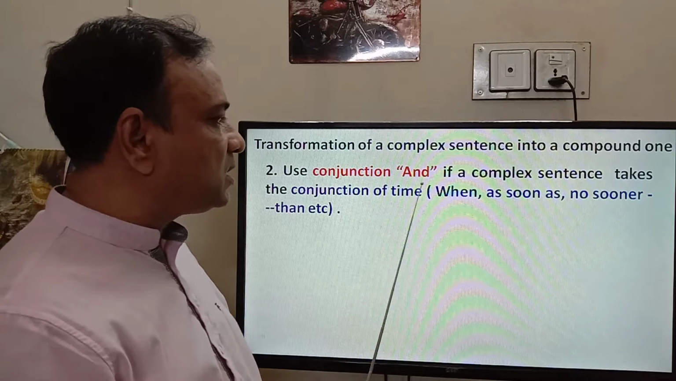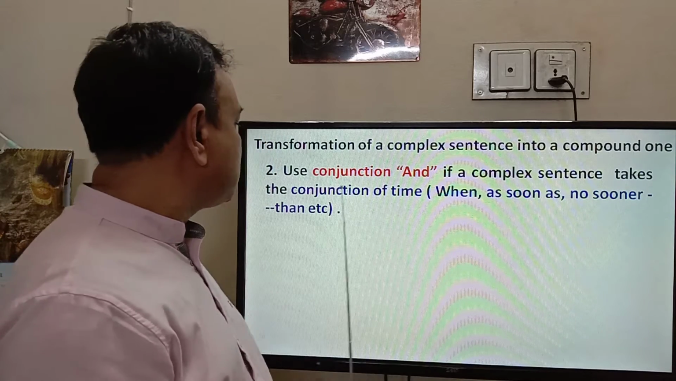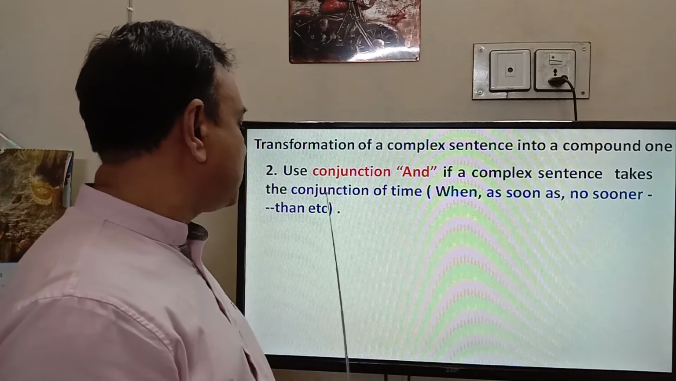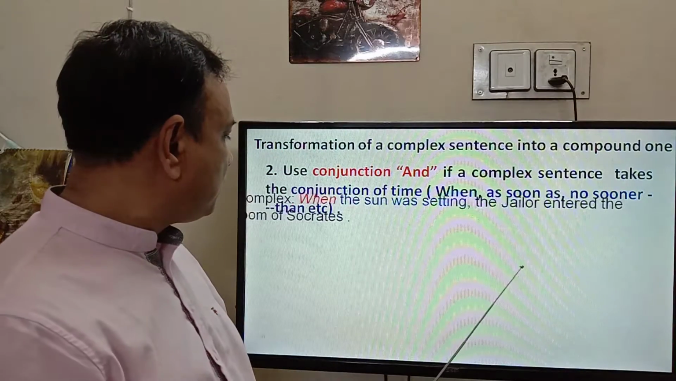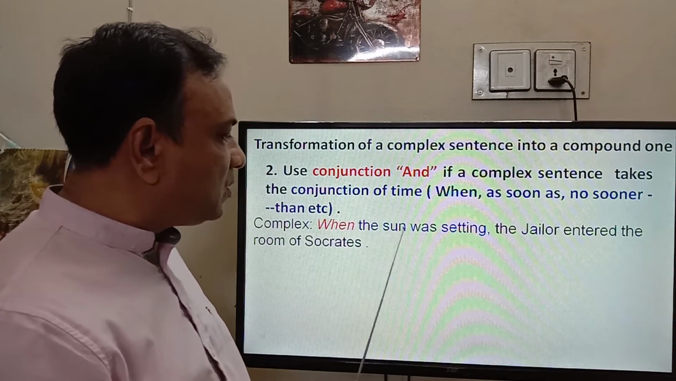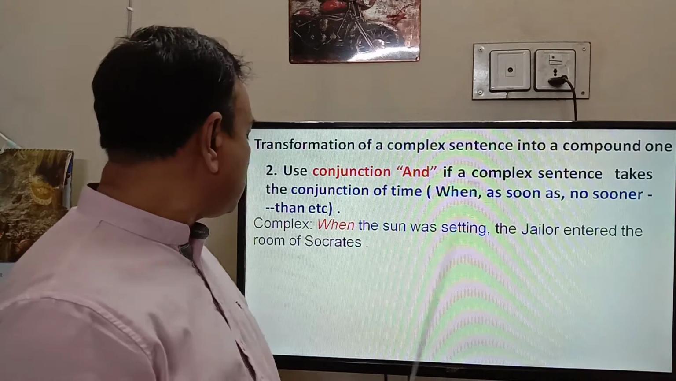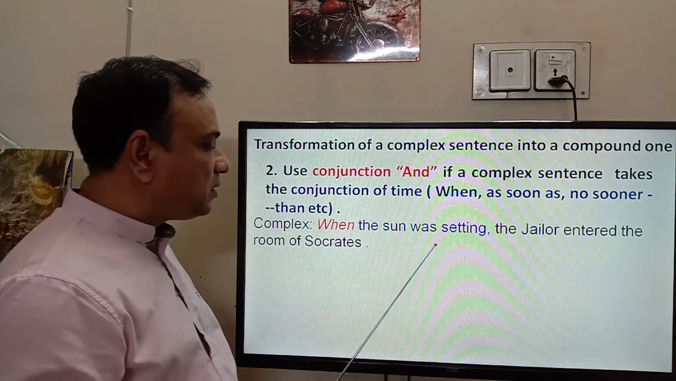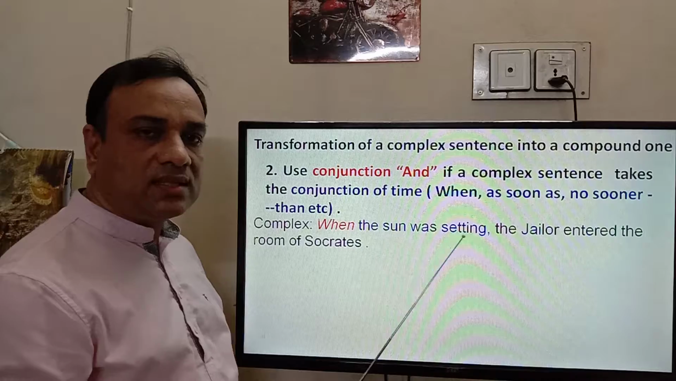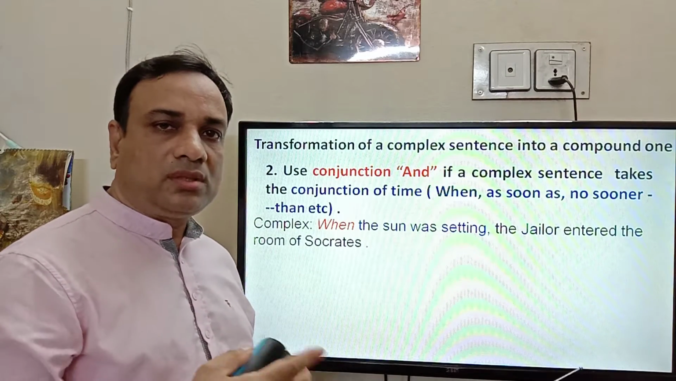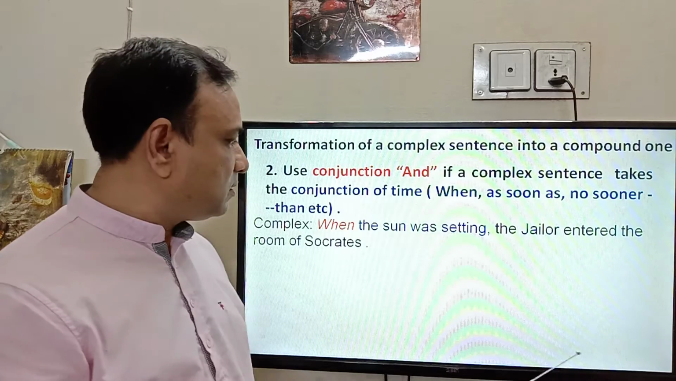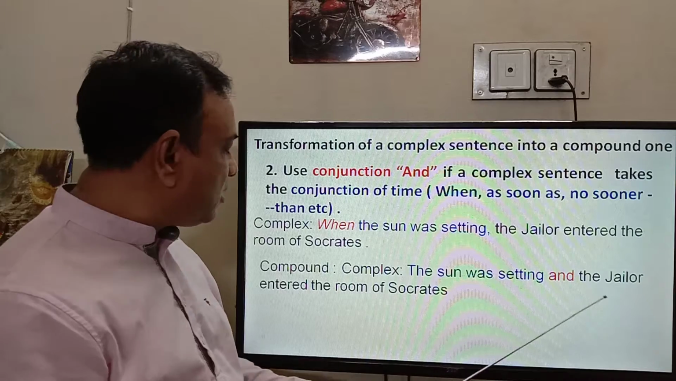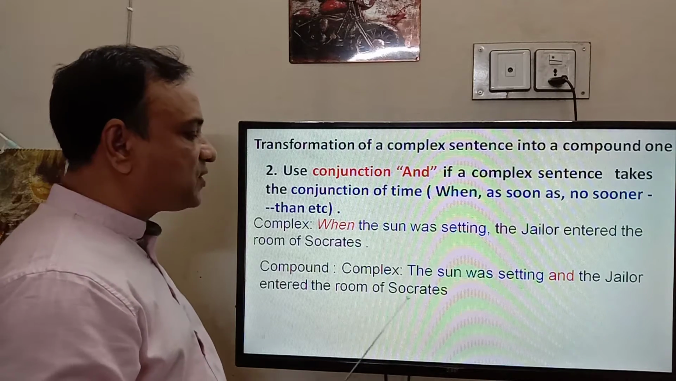Use conjunction "and" if a complex sentence takes a conjunction of time, such as when, as soon as, no sooner, then, etc. When the sun was setting, the jailer entered the room of Socrates. What is the subordinate clause here? Here, "when the sun was setting" is the subordinate clause. So we have to take it at the beginning of the compound sentence. So the answer will be: the sun was setting and the jailer entered the room of Socrates.